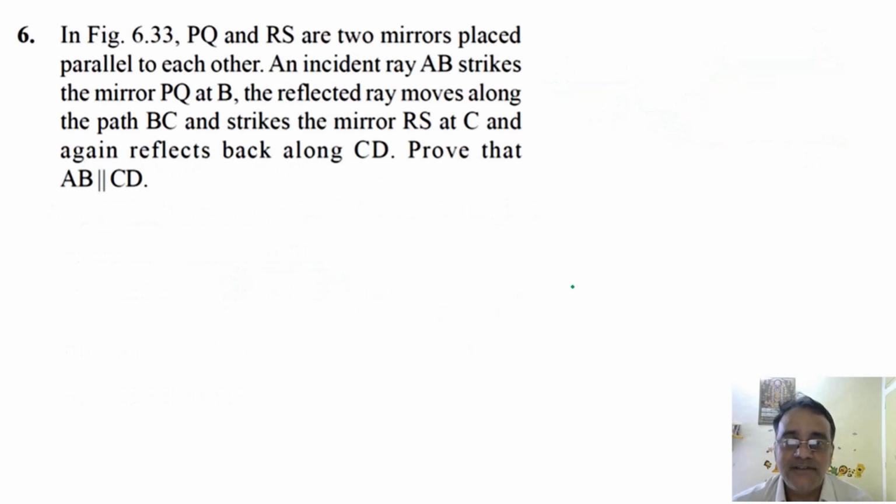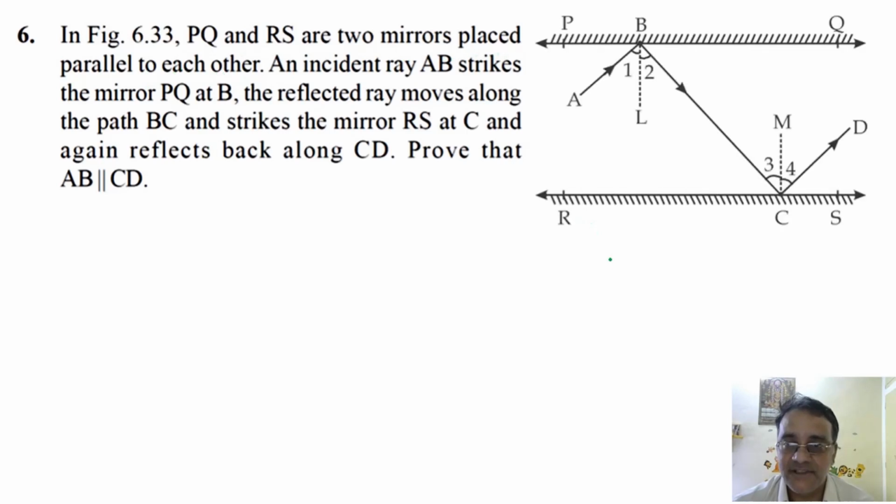Now we'll move towards proof related questions. In figure 6.33, PQ and RS are two mirrors placed parallel to each other. See this figure. This is the last, sixth question of the exercise. An incident ray AB strikes the mirror PQ at point B, and the reflected ray moves along the path BC. Again, it strikes the mirror RS at point C. Again, it reflects back along CD. So is the diagram clear?